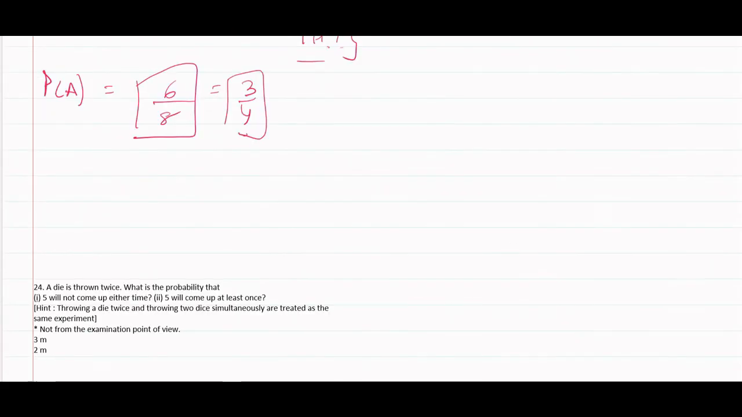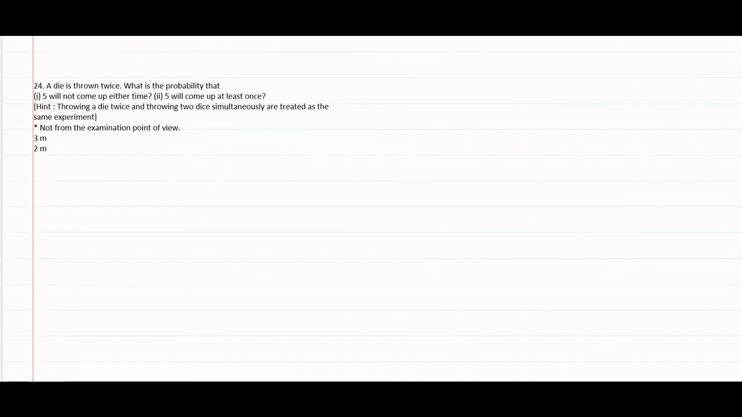So now let's start with question number 24. A die is thrown twice. What is the probability that 5 will not come either time? 5 will come at least once. Throwing a die twice and throwing two dice simultaneously is treated as the same experiment.